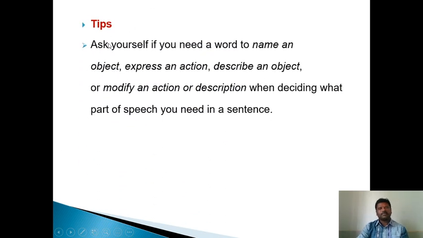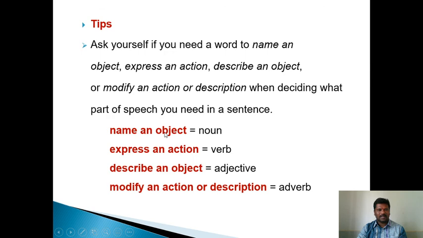Tips for word formation: ask yourself if you need a word to name an object, express an action, describe an object, or modify an action. Name an object: noun. An action: verb. Describe an object: adjective. Modify an action: adverb.